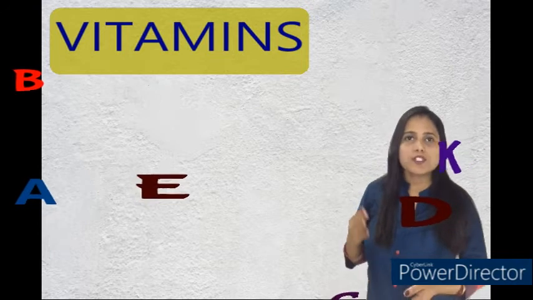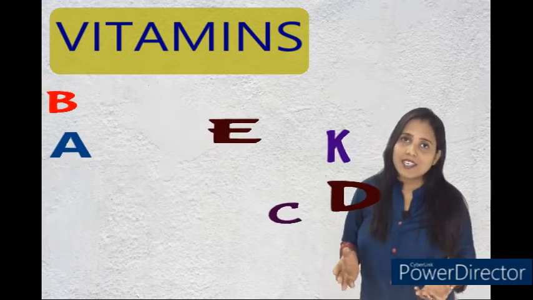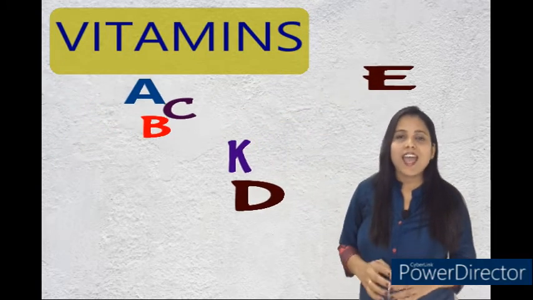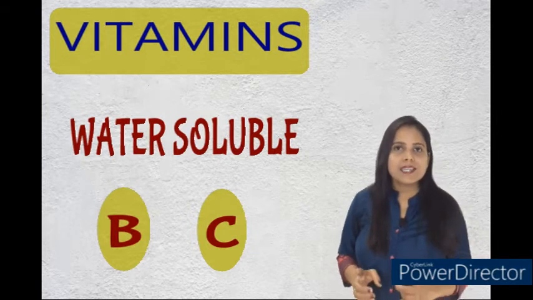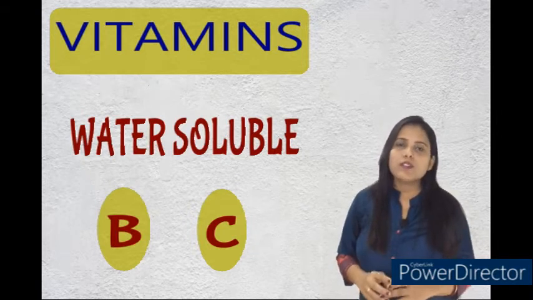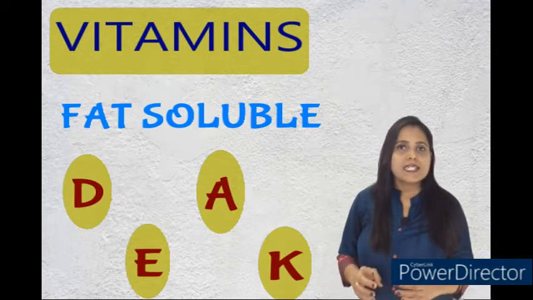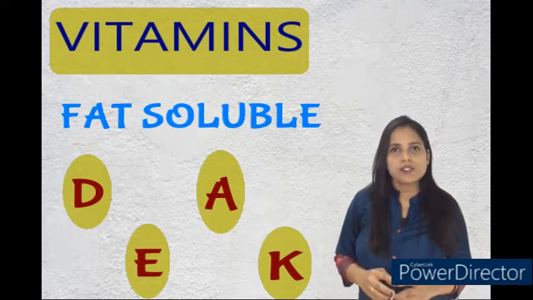They are vitamin A, vitamin B, vitamin C, vitamin D, vitamin E, and vitamin K. Out of these, vitamin B and C are water soluble vitamins, and vitamin A, D, E and K are fat soluble vitamins.